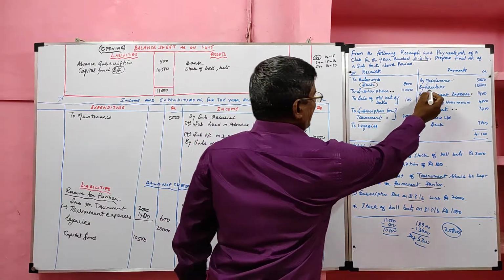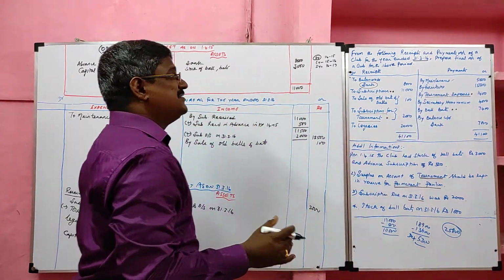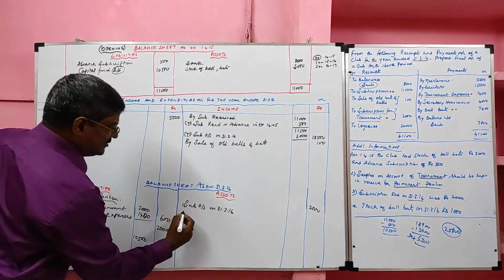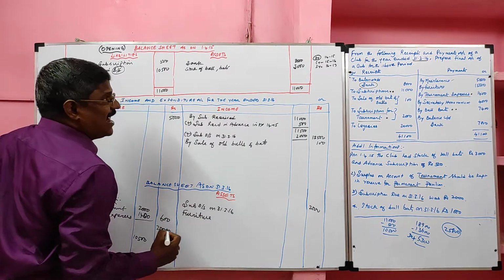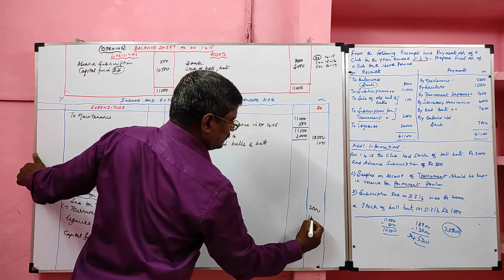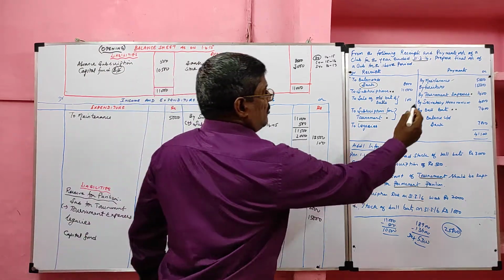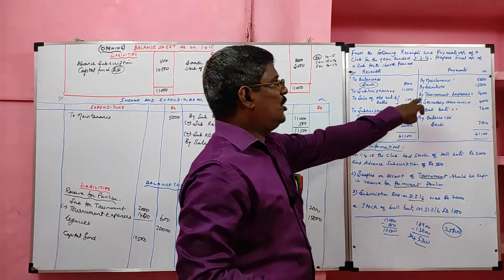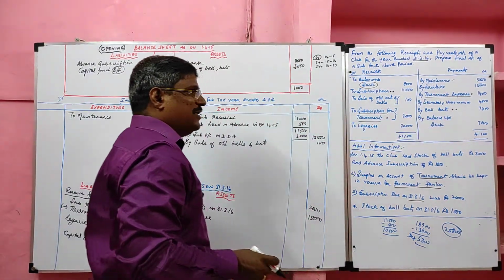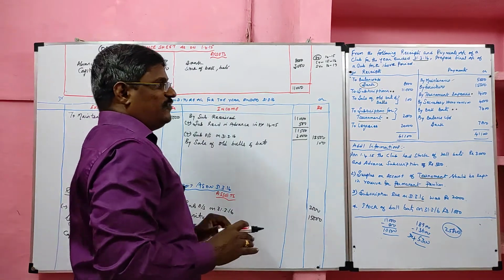Next, furniture recorded in the payment side. That means that we purchased during the year. Furniture purchased during the year. It is a capital expenditure recorded in the asset side. Value 15,000. Tournament expenses. The difference between subscription for tournament and tournament expenses we transfer to the reserve for permanent pavilion. So we can leave it.